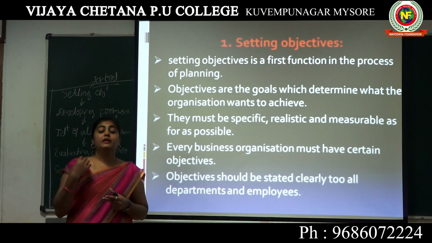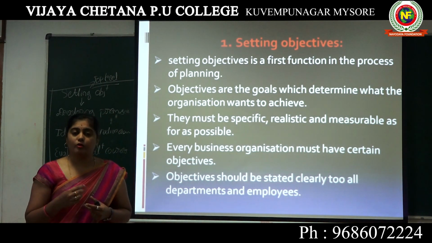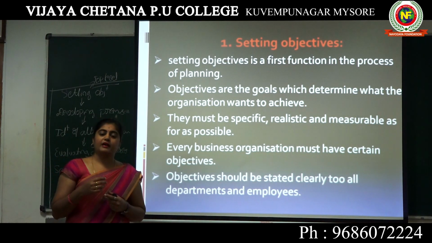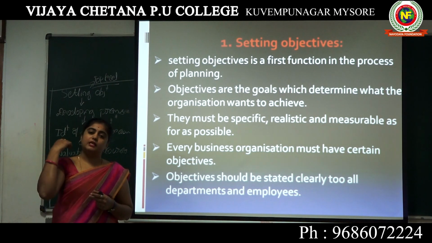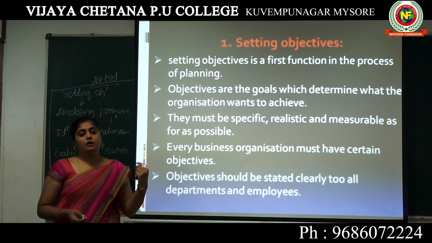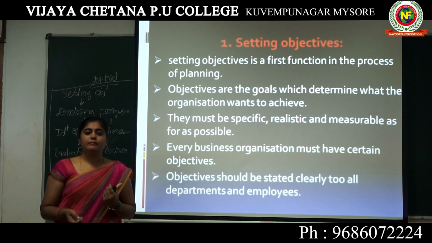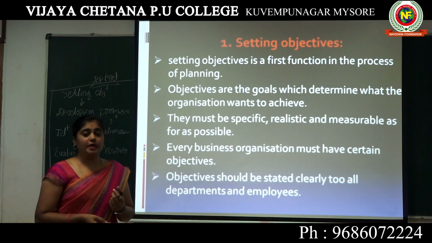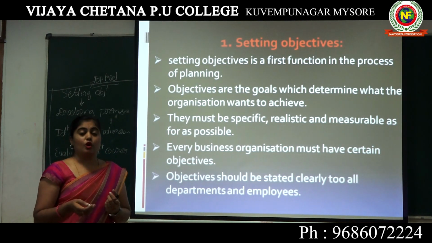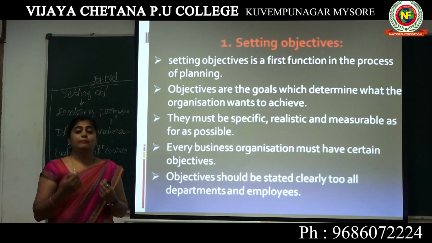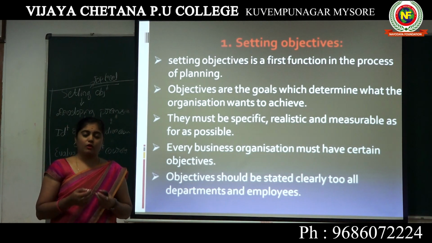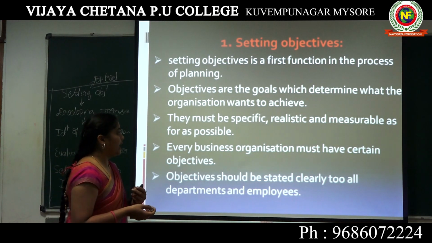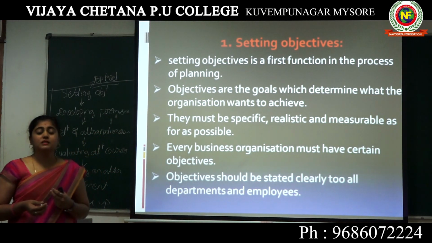When we have errors in our objectives, obviously we can find errors in the plans too, because the errors in objectives show up as negativity in our planning. So it should be realistic. According to the current situation, the plans should be framed realistically and be measurable as far as possible.